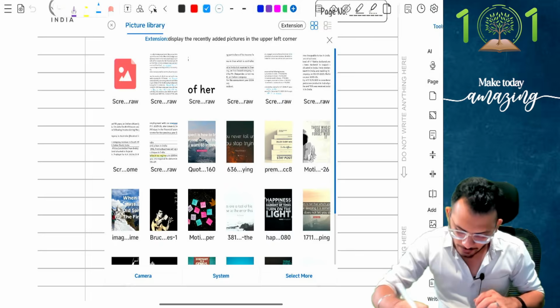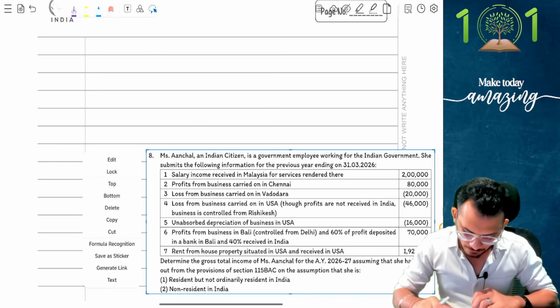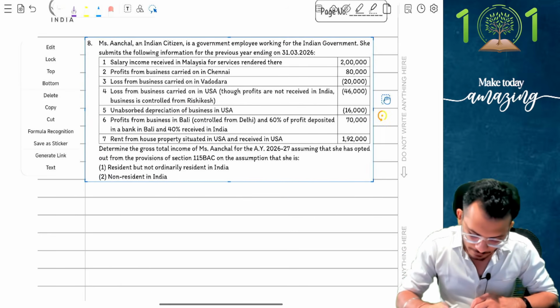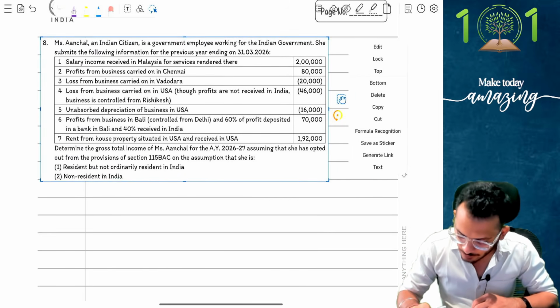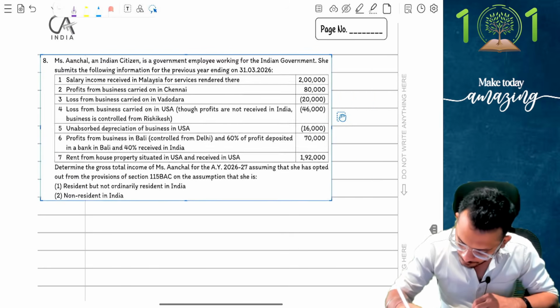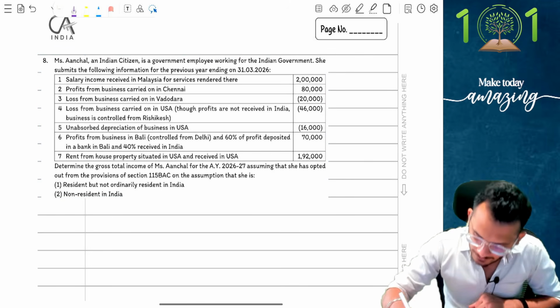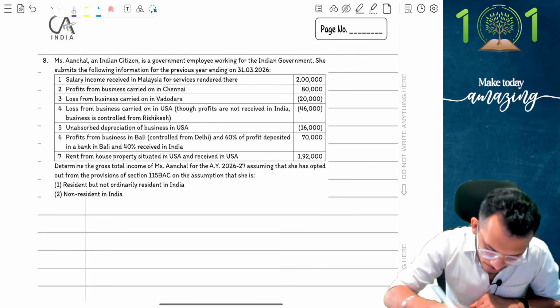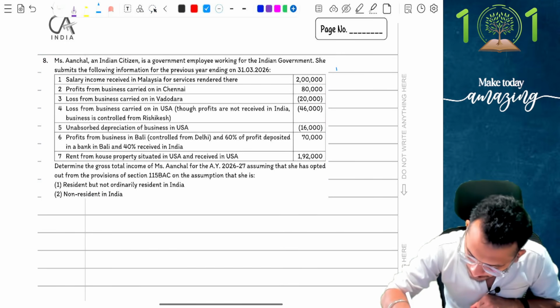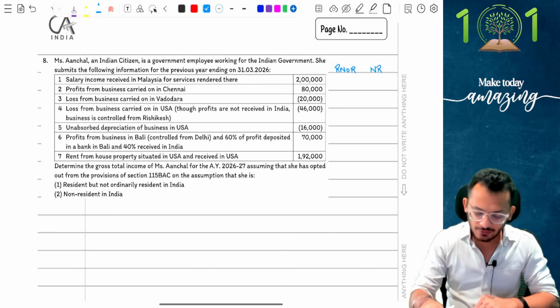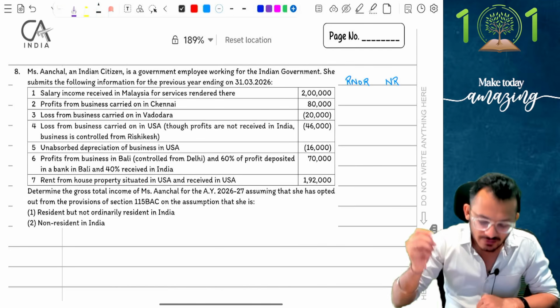Let's try to solve it together. I'm going to start from here. This will give me more space. Yes. So let me put a solution where I'm going to tell you what is going to happen if I'm going to be RNOR and what is going to happen if I'm going to be an NR. That is what the question says. So let's find out the answer accordingly.